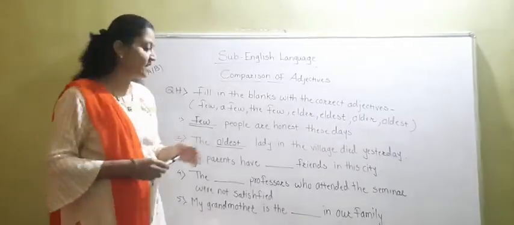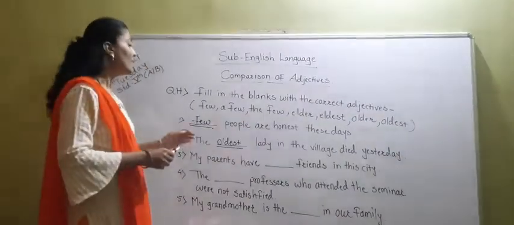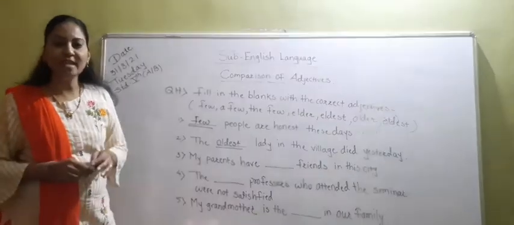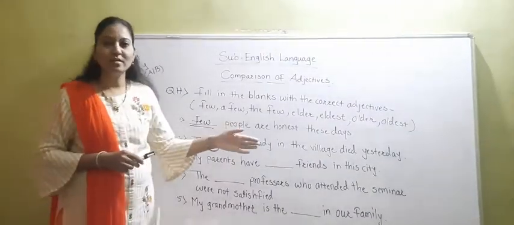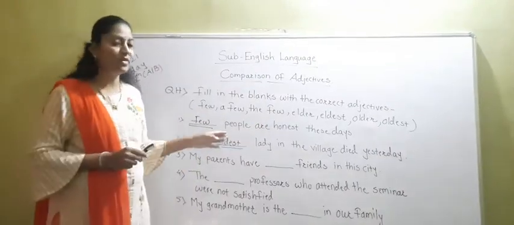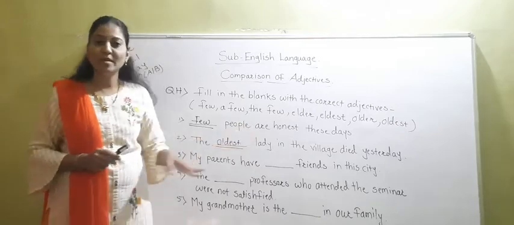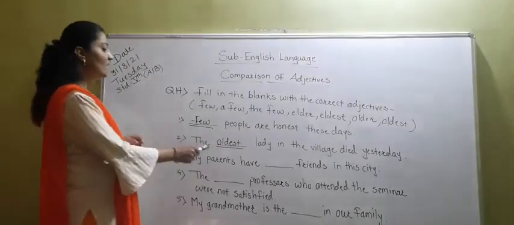Now students, see the second sentence. The dash dash lady in the village died yesterday. So we are talking about the lady in the village. She is not concerned with us. It is not our family. She is not our family member. So we have to use oldest here.